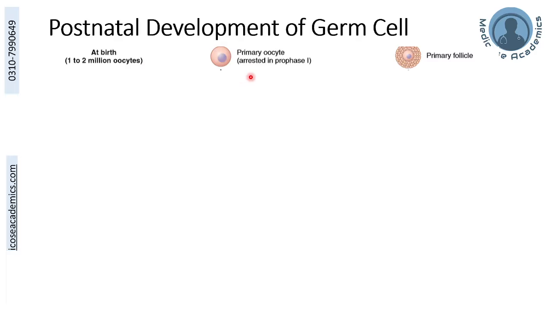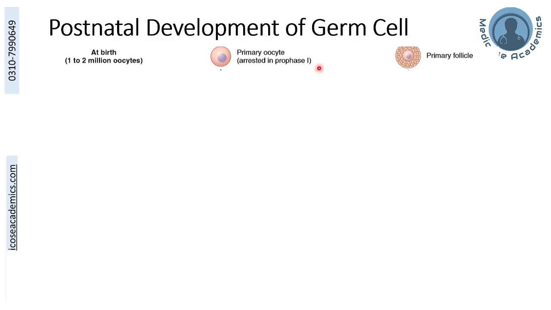So this is the state at the time of birth, and each primary oocyte is surrounded by multiple follicular cells of the ovary, as you can see over here, and we call it a primary follicle.